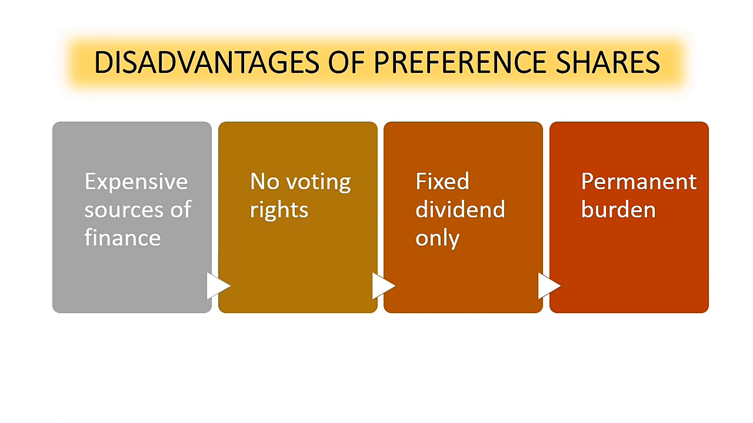So the last one is the permanent burden. So why is preference share a burden on the part of the organization? Take note that this is in terms of dividend distribution. Cumulative preference shares become a permanent burden so far as the payment of dividend is concerned, because the company must pay the dividend for the unprofitable period also. So these are the different disadvantages of preference shares.